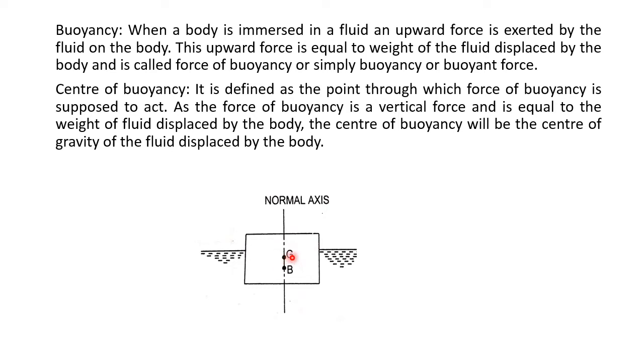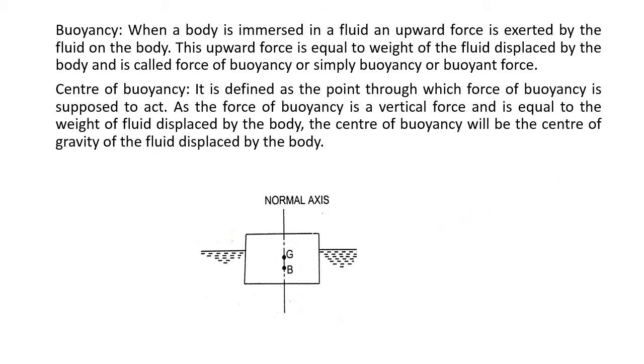This G indicates the center of gravity of the body, whereas B, the center of buoyancy, will be the center of gravity of the fluid displaced by the body.